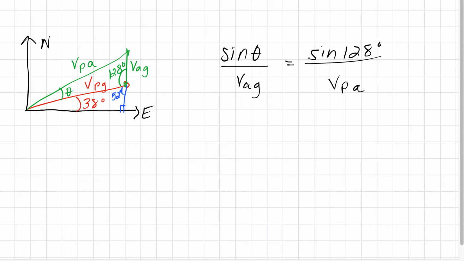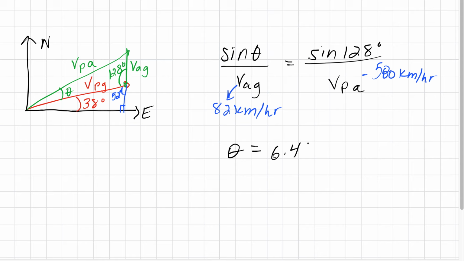So we know the velocity of the plane with respect to the air. This is 580 kilometers per hour. We know this is 82 kilometers per hour. So using the inverse sine, we get that the angle is 6.4 degrees.